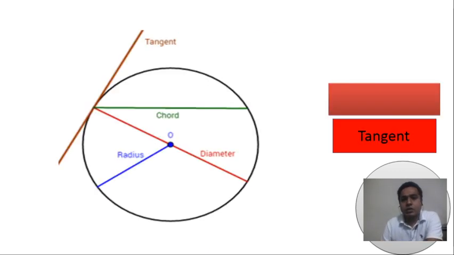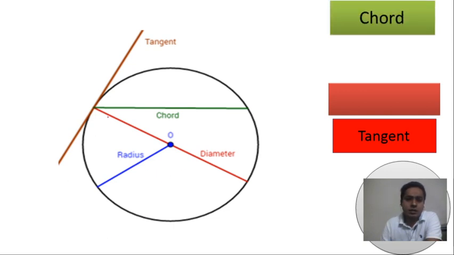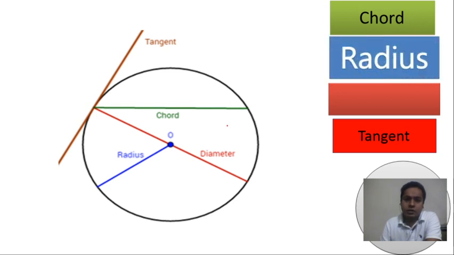Okay. Now, the next topic. This is a circle, and this is a chord, and this is the radius, and this is the diameter of a circle, and this is the tangent of a circle.